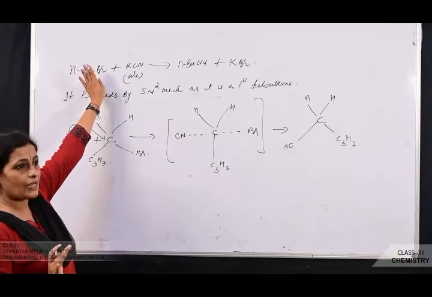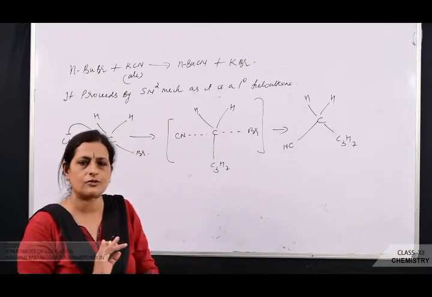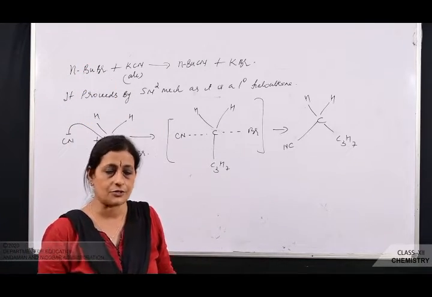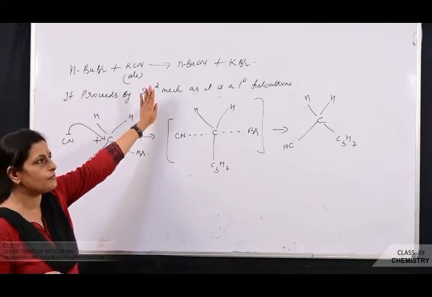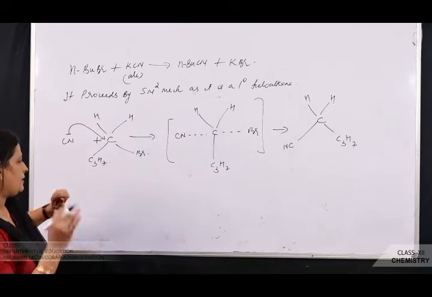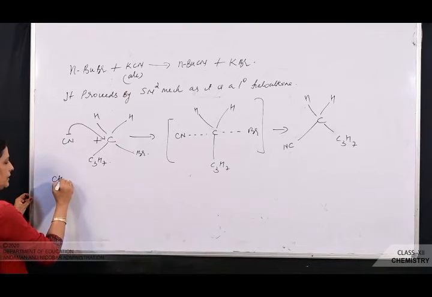So this is a primary haloalkane, and primary haloalkane proceeds only by which mechanism? Proceeds by SN2. And before starting the mechanism, you have to write it. It proceeds by which mechanism, that you have to specify. So next one question I am going to give you.